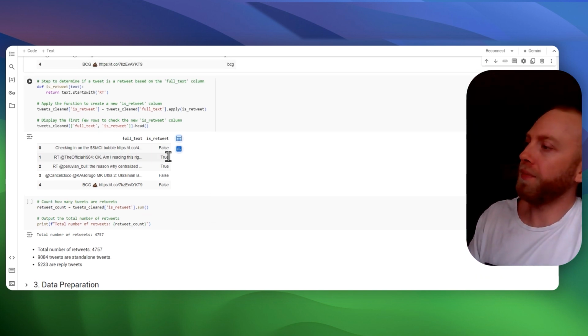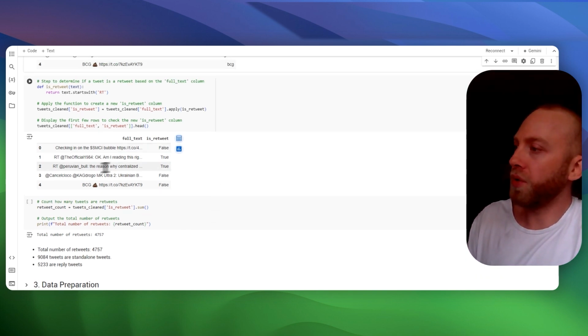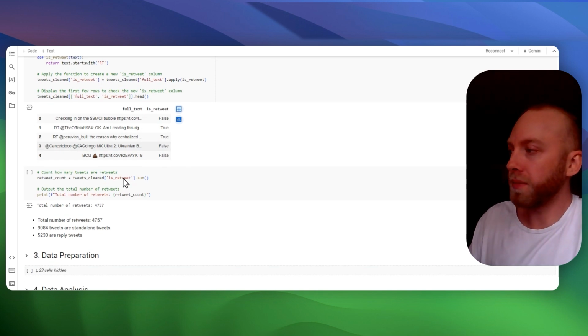Then we got a column to show if it's a retweet or not. We added that additional column.